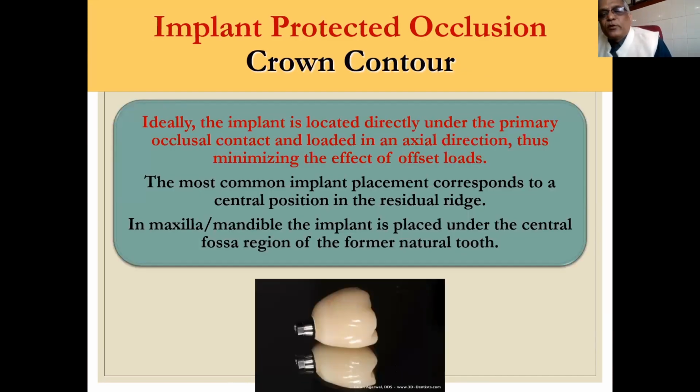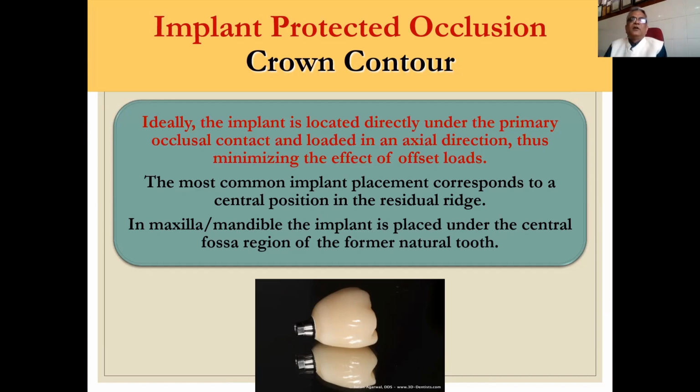Crown contour is again important, because if the implant is located directly under the primary occlusal contact and loaded in the axial direction, it will minimize the effect of offset loads. The most common implant placement corresponds to a central position in the residual ridge.